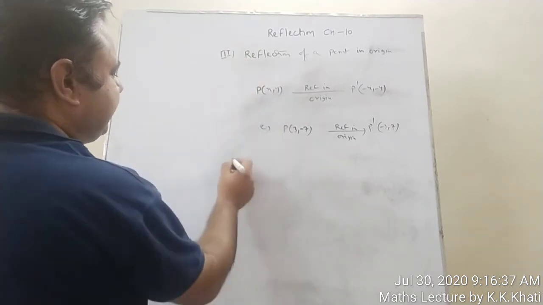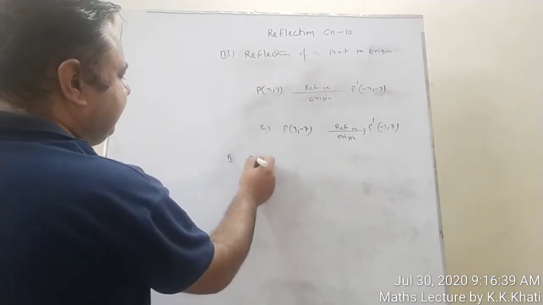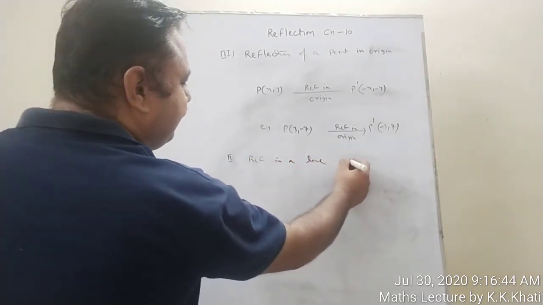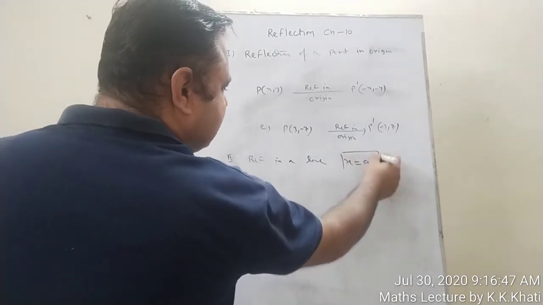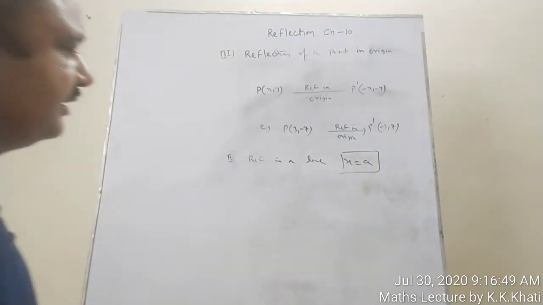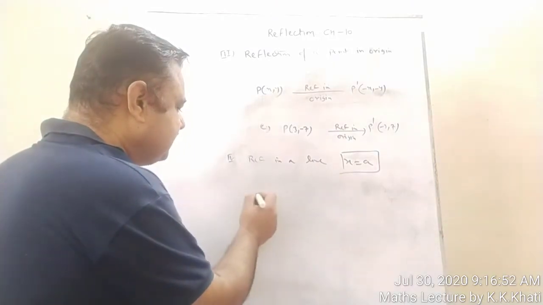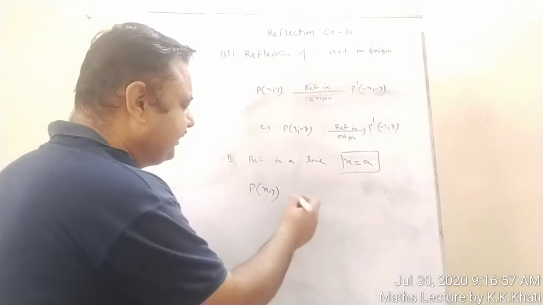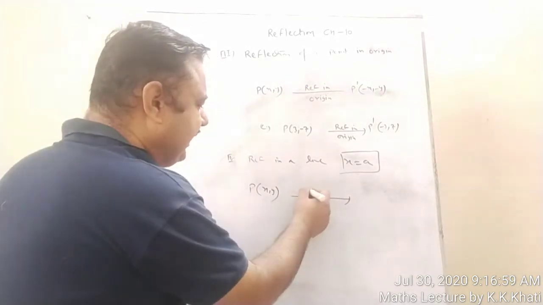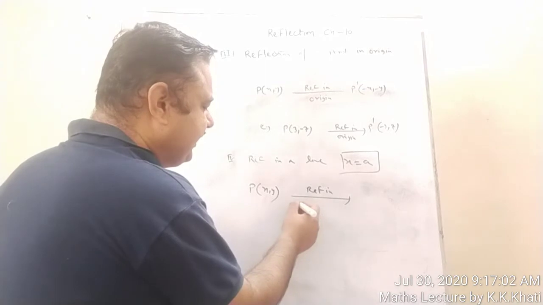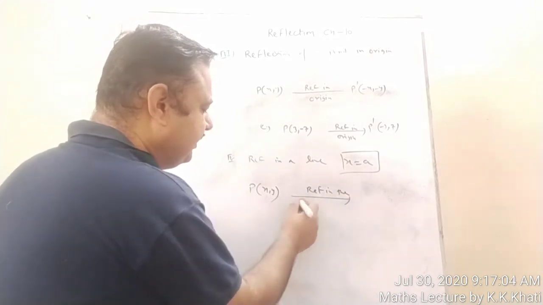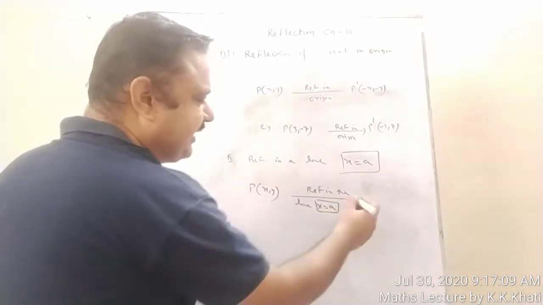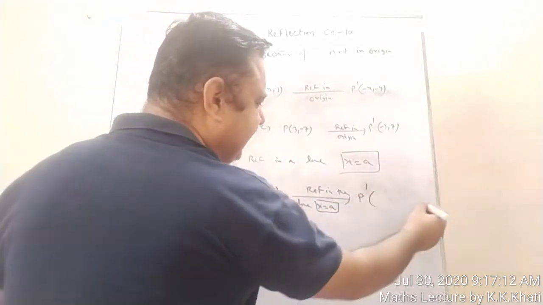Now the fourth one is reflection in a line. And what is the line? The line is x is equal to a. Now this line is acting as a mirror line. So the reflection of this point P (x, y) in the line x is equal to a. In that case, what we have to do, P dash will be like this.